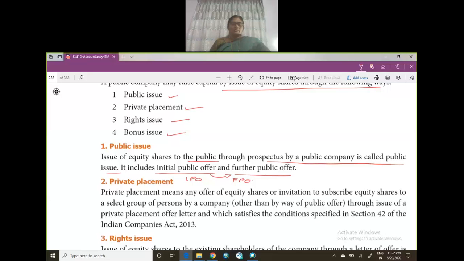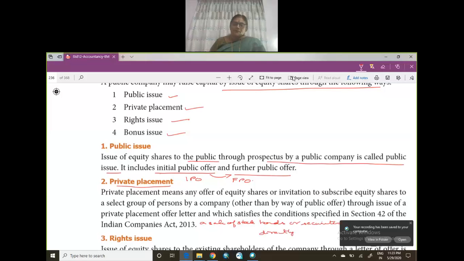The second method is called private placement. Now, what do you mean by private placement? Private placement means a sale of stock or bonds or securities directly to the private investors.